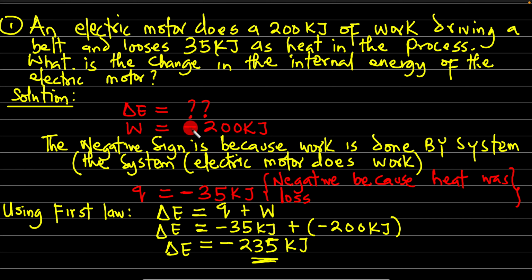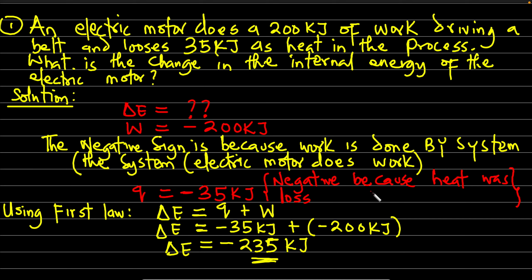That simply means that the electric motor in this case is the system and work is done by the system, and work done by the system is negative. So that is why I added negative here. The negative sign is because work is done by the system. Remember, anytime the system does work, it is negative. And the system in this case is the electric motor.